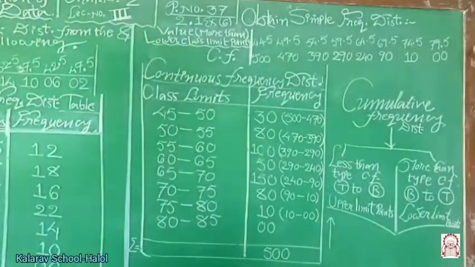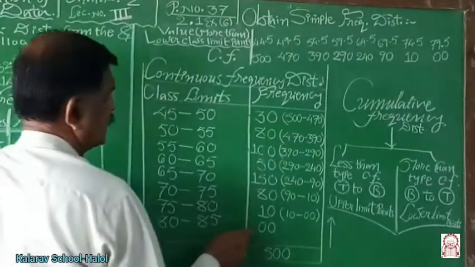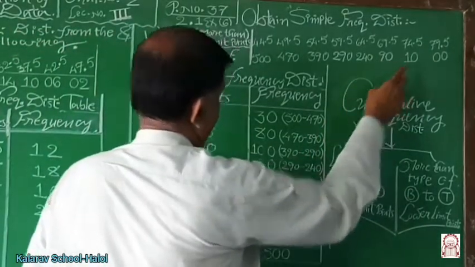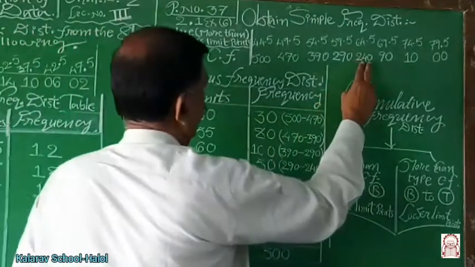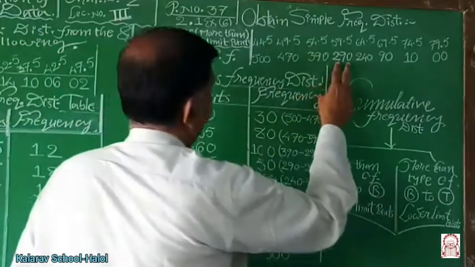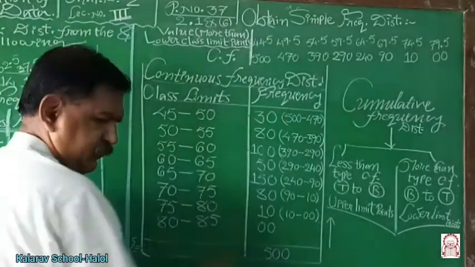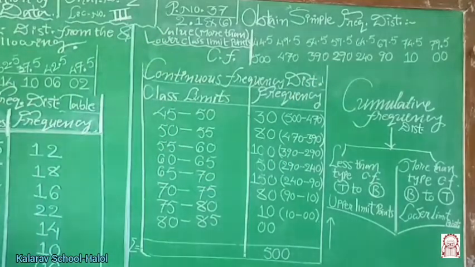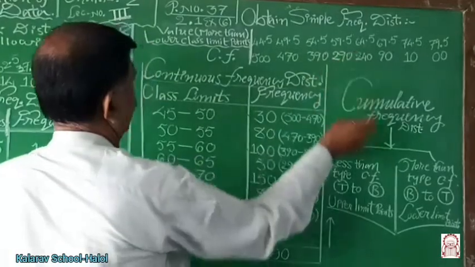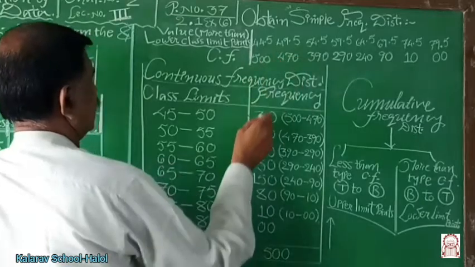Here it is more than type, and therefore calculation is bottom to top. The last frequency, 0 minus, as it is. 10 minus 0, 10. 90 minus 10, 80. 240 minus 90, 150. 290 minus 240, 50. 390 minus 290, 100. 470 minus 390, 80. 500 minus 470, 30.